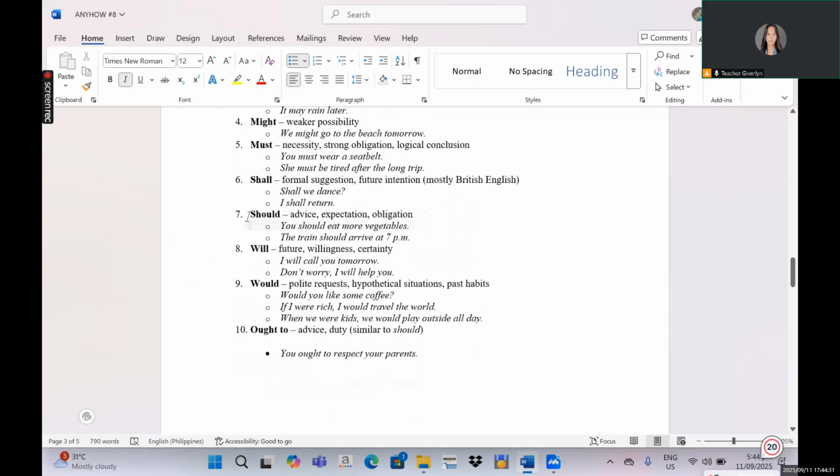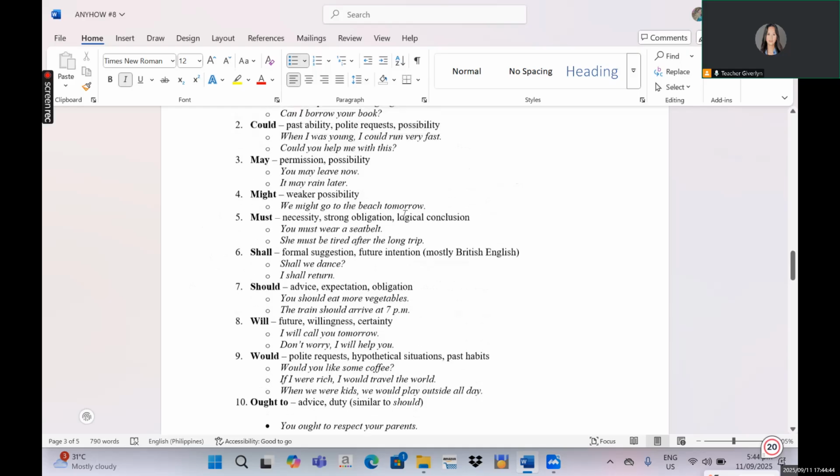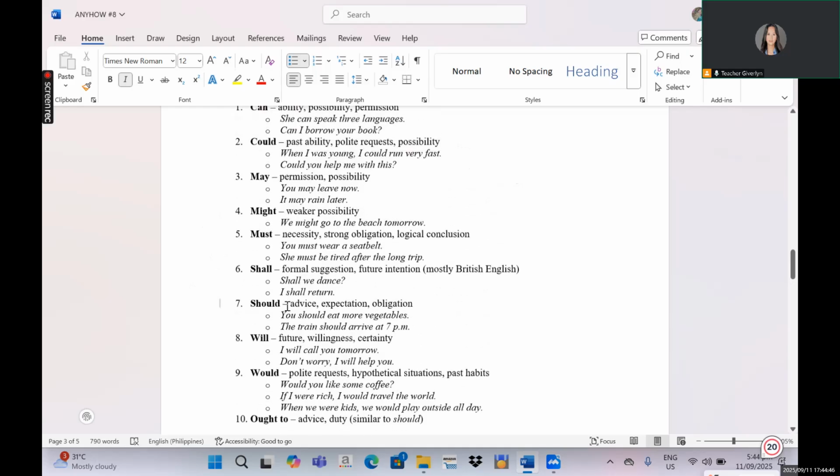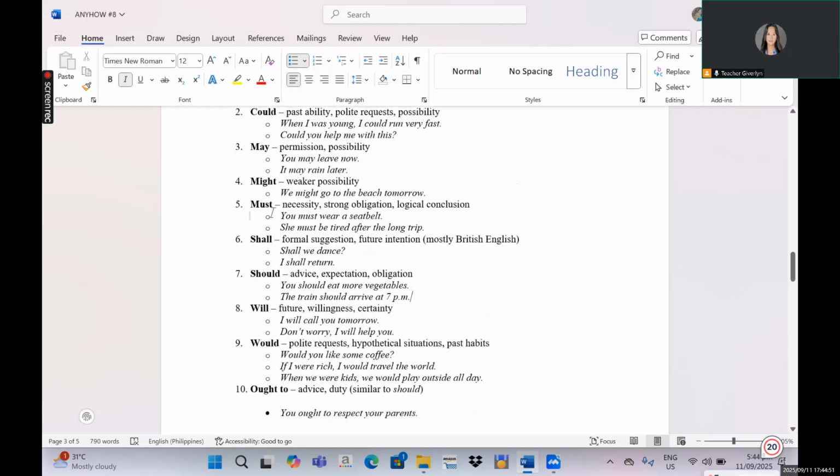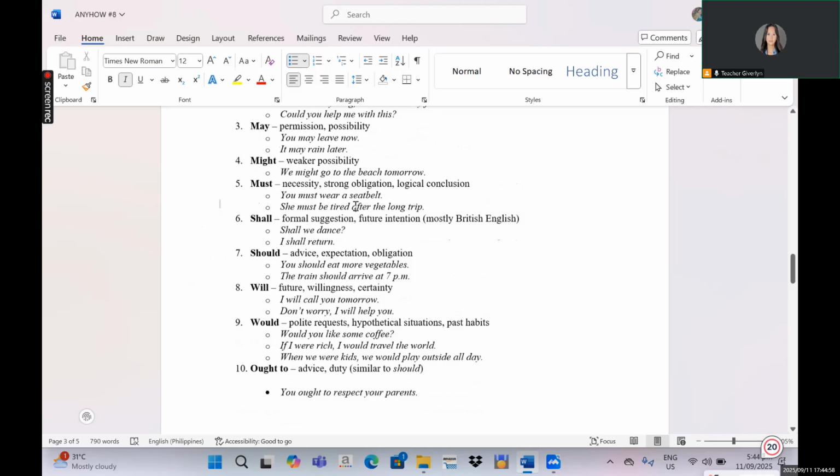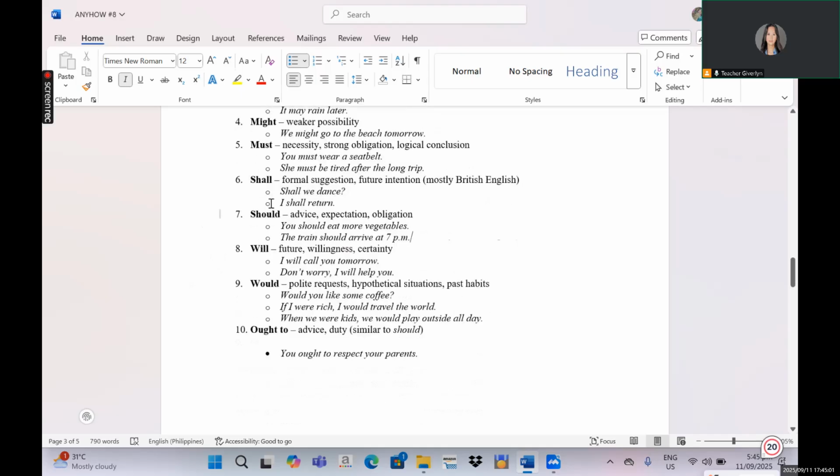Next, we have the word should. We use this word if we are giving advice and if we are expecting or stating some obligation. Okay, what is actually the difference between should and must? Because when we talk about must, it is necessary. You are really obliged to do it. But when we use the word should, this is just giving an advice and you are expressing your expectation.